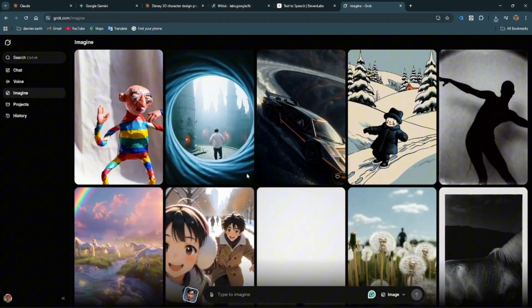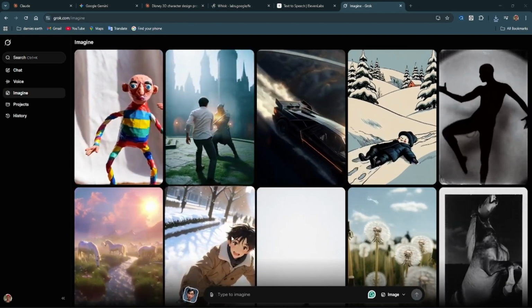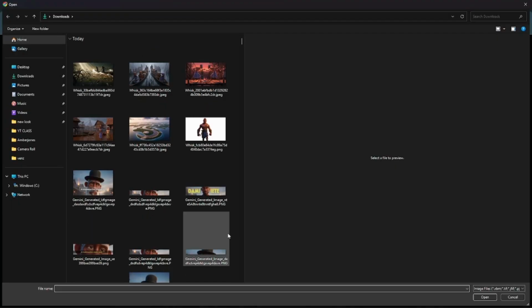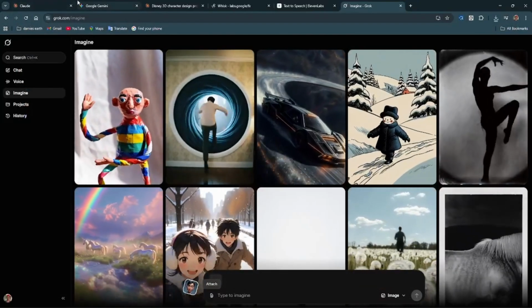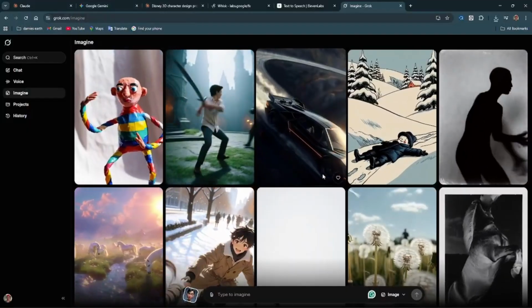So what am I going to do next? I would come to Grok. Mind you, I'm not using the paid Grok right now. Somebody asked, can Grok also turn image to video? Well, if you've never seen that, you're about to find out. So let's see if Grok can actually convert image to video.